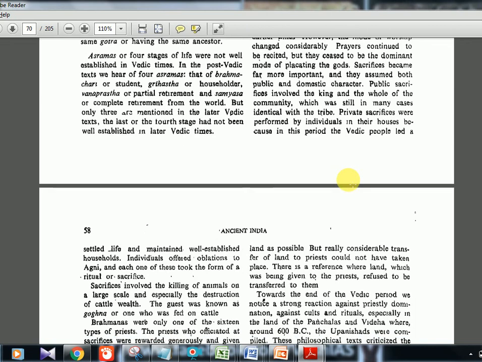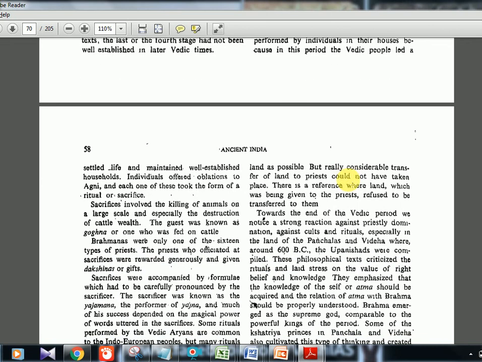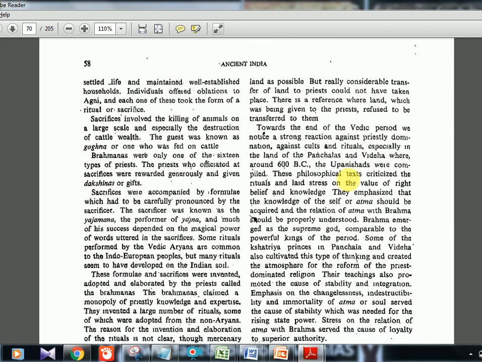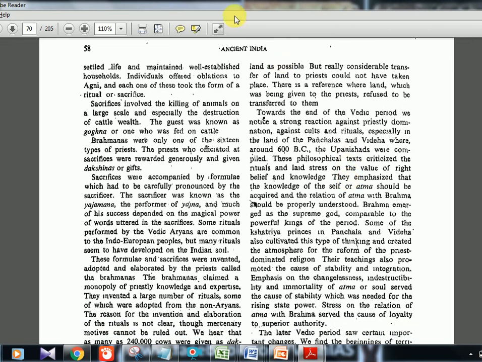More and more rituals came because Brahmanas were dominating and controlling the whole society. They would tell people to do this, do that, because they wanted wealth, donations and gifts. So they kept on forcing people to do rituals. Later, in the next chapter, we'll see Buddhism and Jainism. Actually, Buddhism and Jainism came because of this only. Brahmanas were over-dominating society, and Siddhartha Buddha and Mahavira Jain could not tolerate all this. So they wanted to start something new. That is how Buddhism and Jainism came. We'll see that in the next chapter.